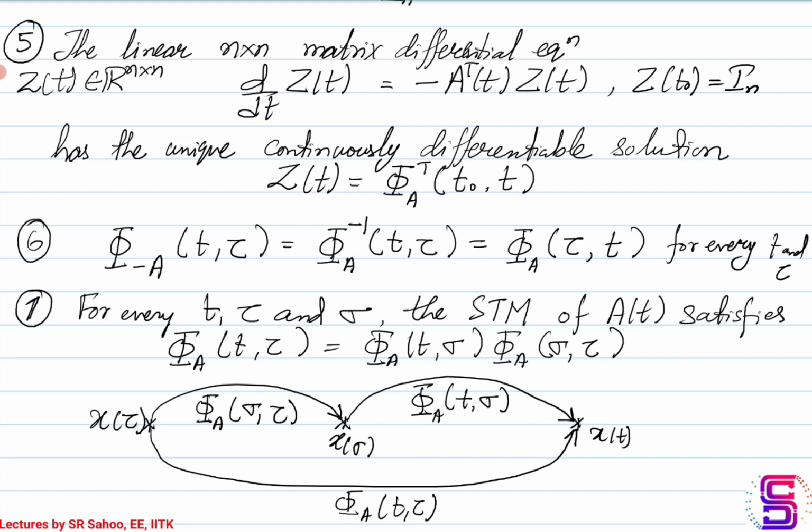Okay, so going to the inverse of the state transition matrix corresponding to A over the same interval tau till T, which is again the same as the state transition matrix corresponding to A over the interval T till tau. So the reverse interval. Okay, and this is true for every pair of T and tau that you take.